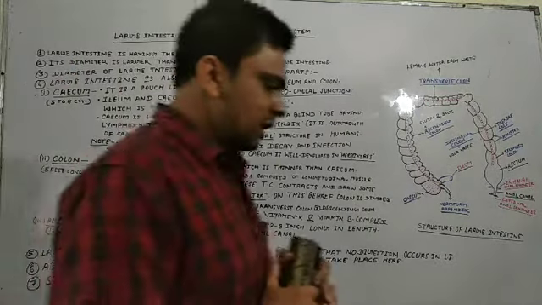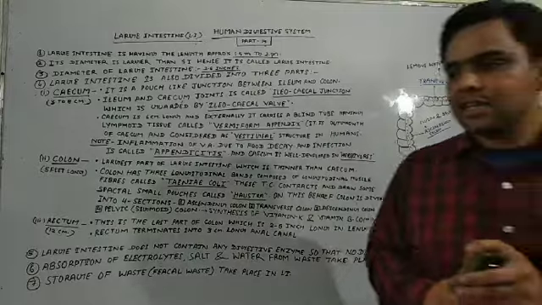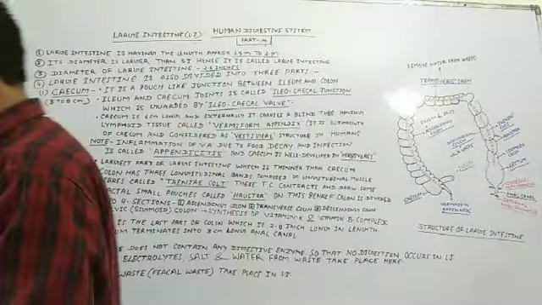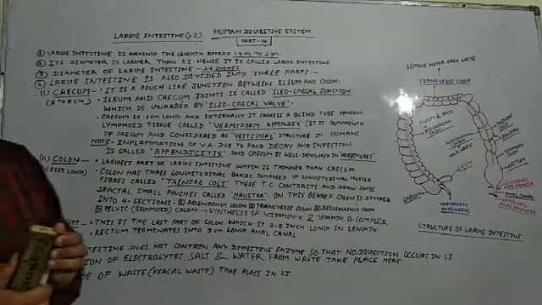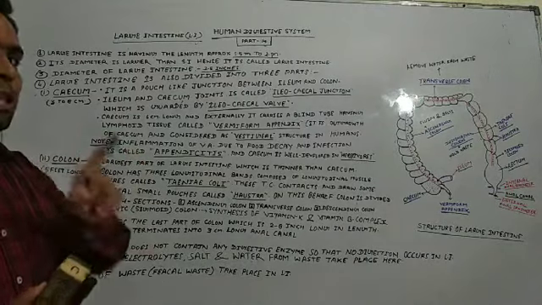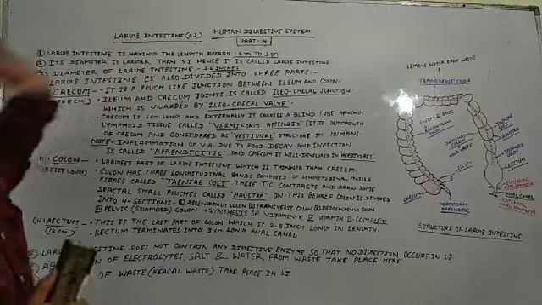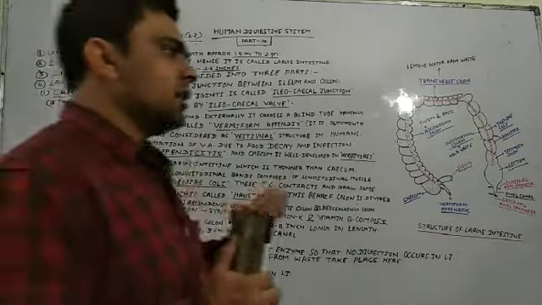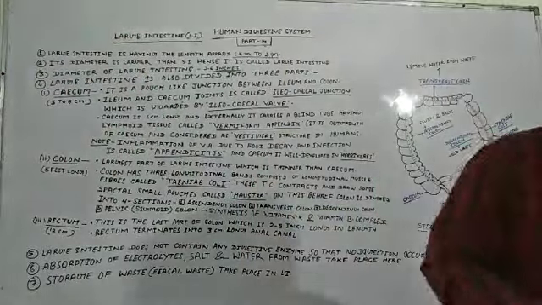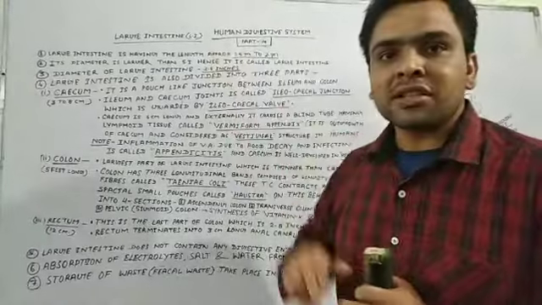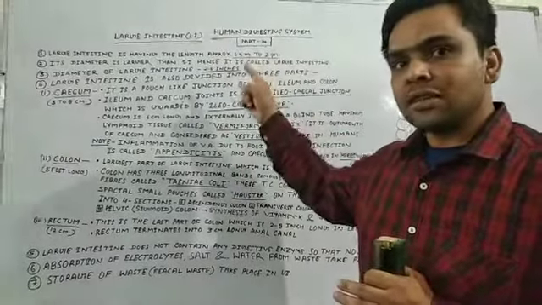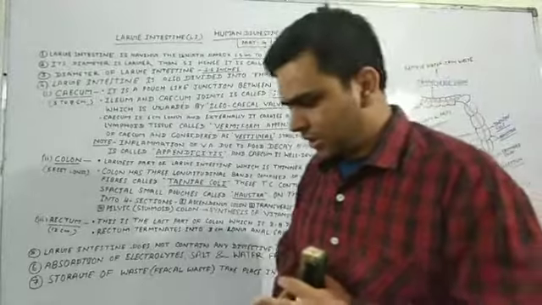So students, a question arises here. The length of the small intestine is much greater than the length of the large intestine. After that, why is it called the large intestine and why is the small intestine called the small intestine?